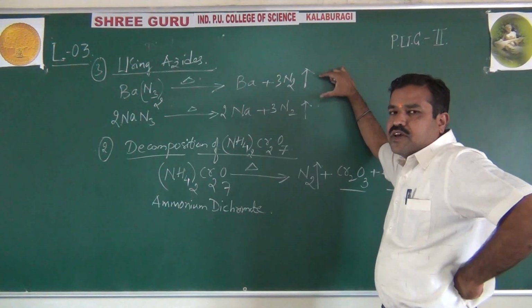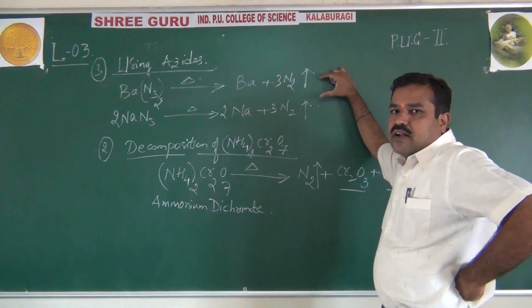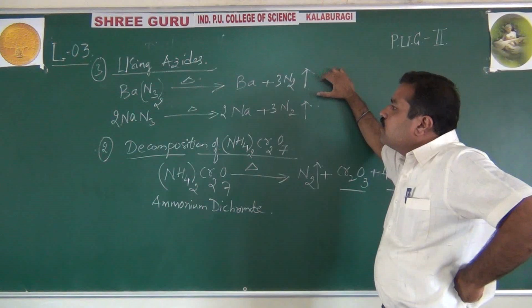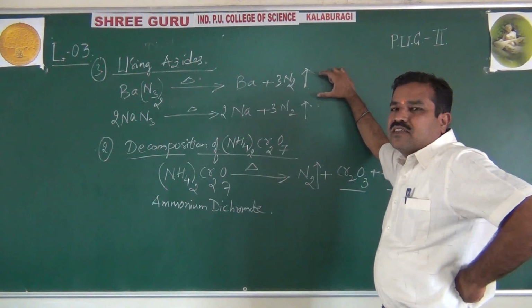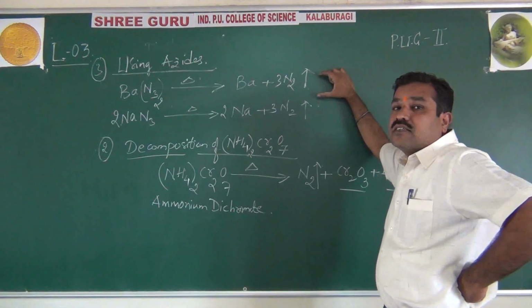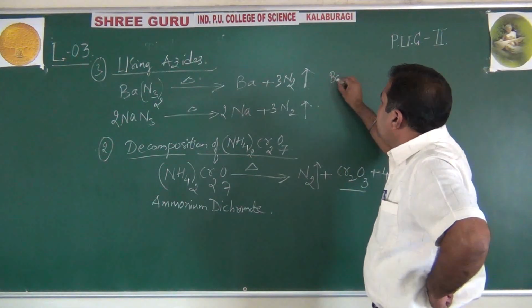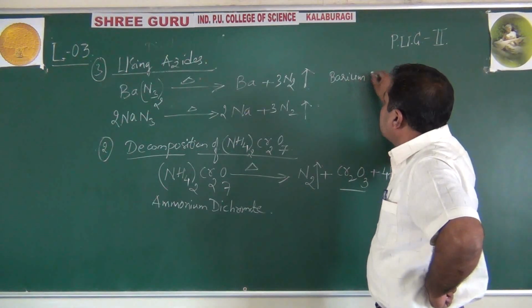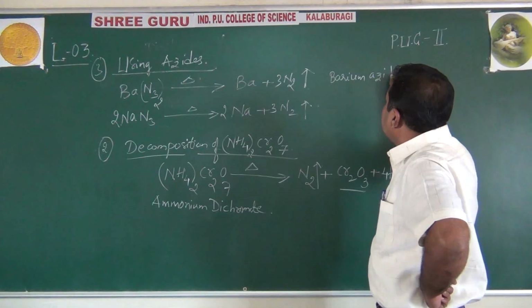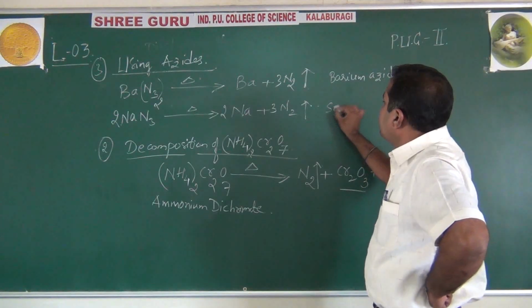Ammonium chloride with sodium nitrite is used on the large scale, but pure nitrogen is prepared by using azides, either barium azide or sodium azide. I will repeat, barium azide or sodium azide.